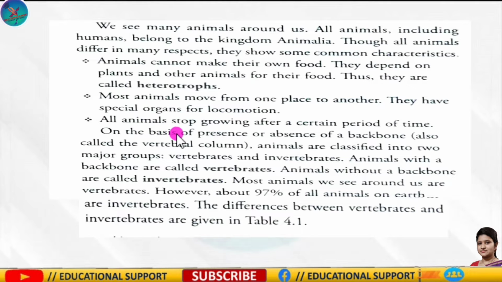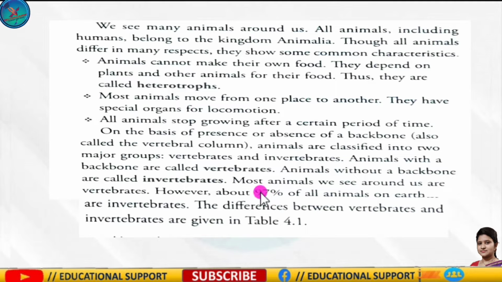All animals stop growing after a certain period of time. On the basis of the presence or absence of a backbone, backbone means the vertebral column, animals are classified into two groups. What are they? They are the vertebrates and the invertebrates. So what do you mean by vertebrates and invertebrates? Animals with a backbone are called vertebrates, and animals without a backbone are called invertebrates.